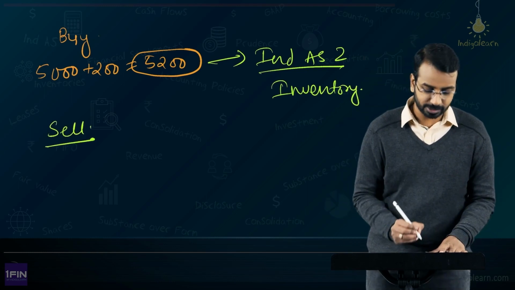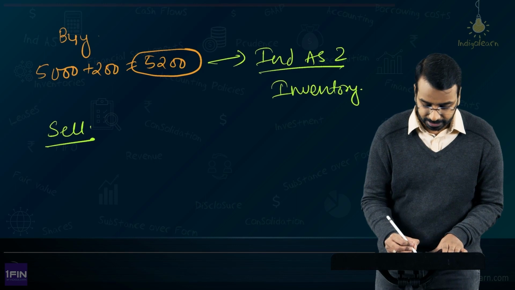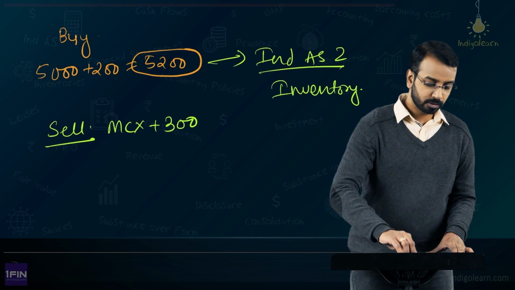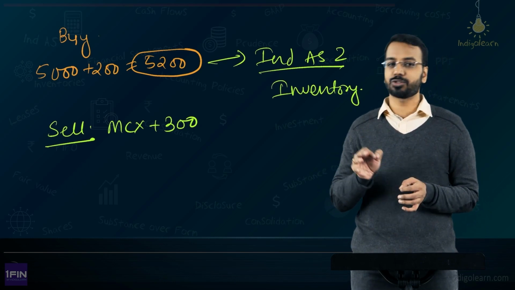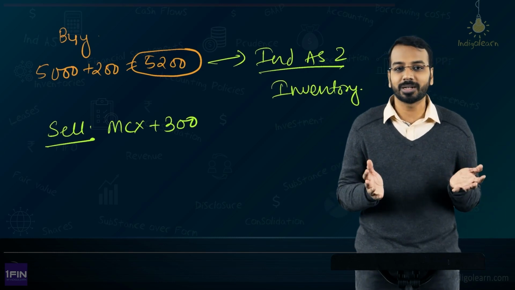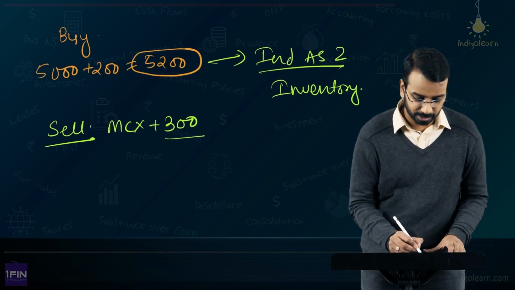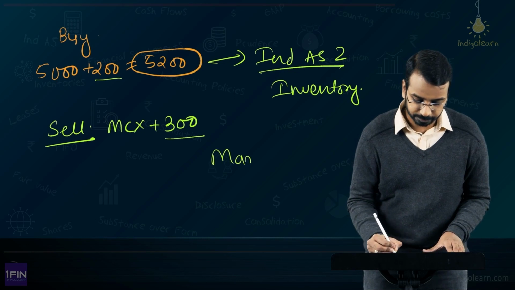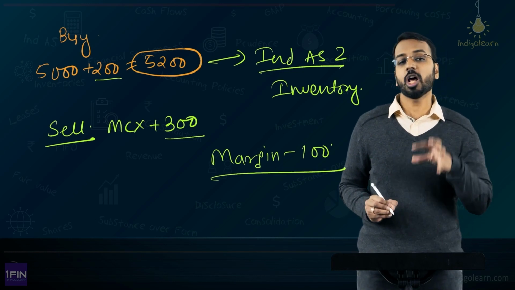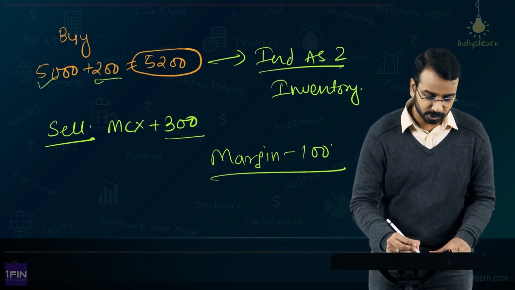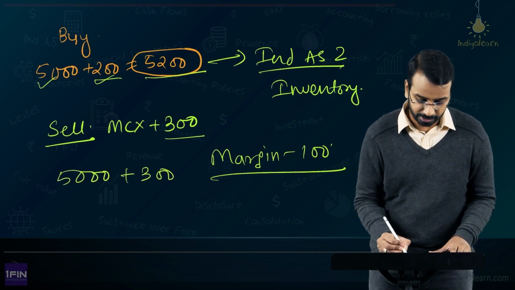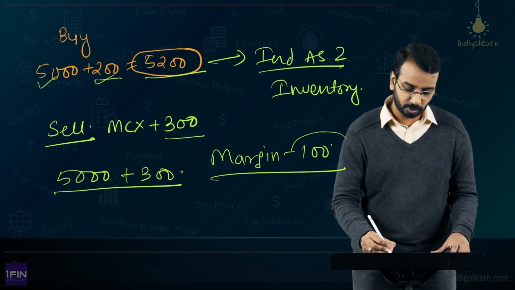Now for example, when this has to be sold, the contracted price is MCX plus 300. So, the entity buys at MCX plus 200 and the entity sells at MCX plus 300. What is the profit margin? Anybody can say this profit margin is 300 minus 200, margin is 100, right. So, normally when this entity buys at 5,000 plus 200, 5,200, and sells, let us say price is still 5,000 plus 300, so he gets 5,300, the profit margin is 100.